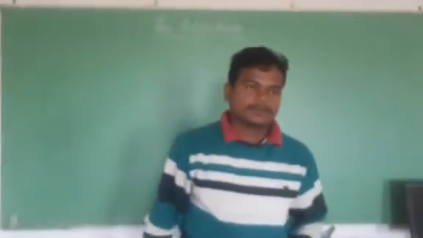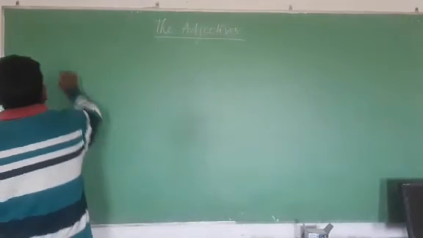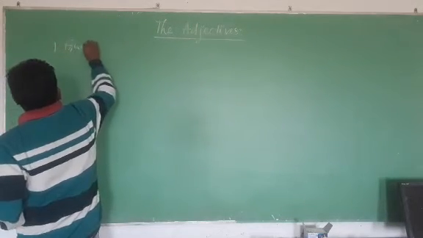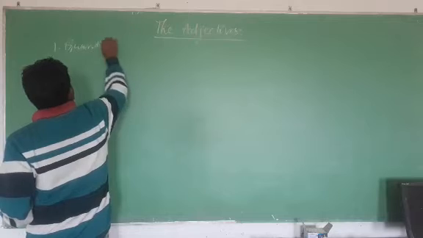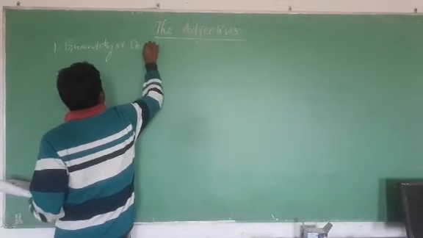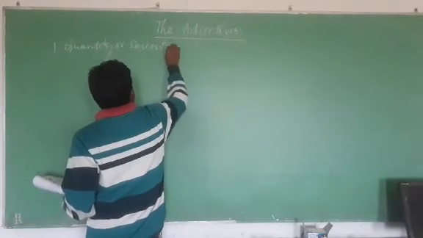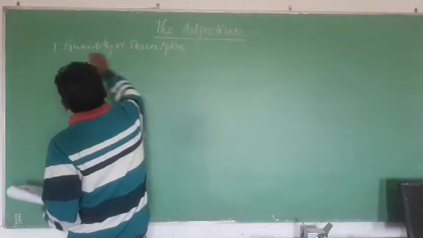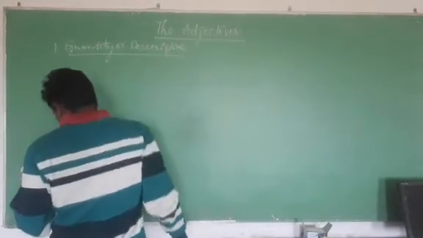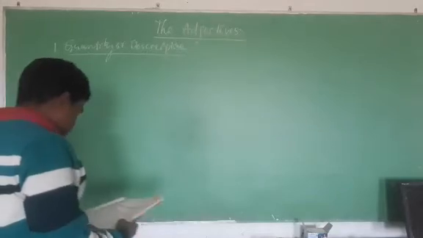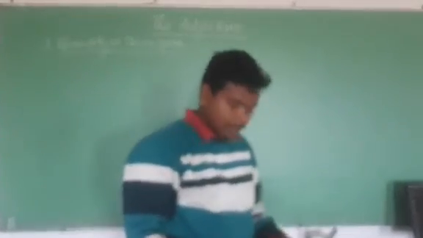Adjective of quantity or descriptive. This is one kind of adjective. Descriptive adjectives are those adjectives which describe the nouns or the noun phrase.